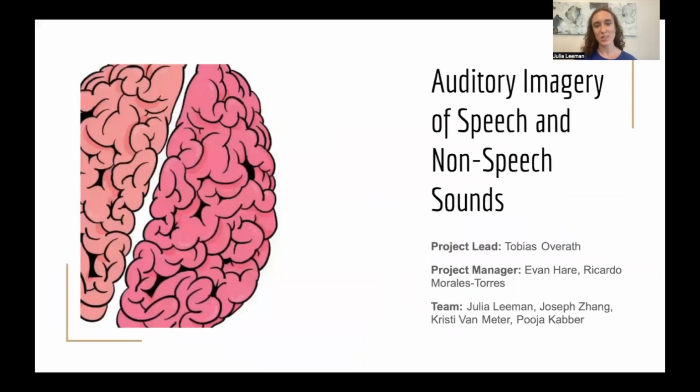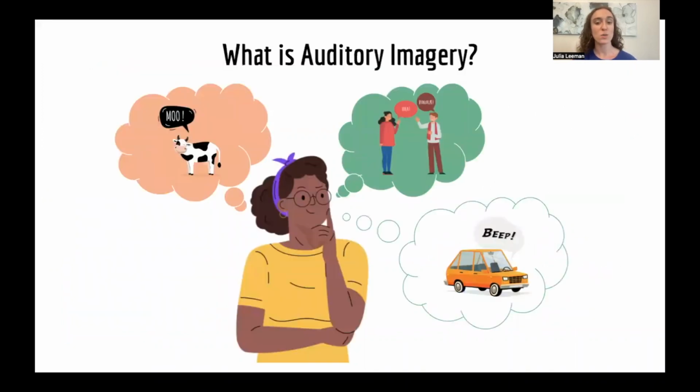Our project is auditory imagery of speech and non-speech sounds. Auditory imagination, also known as auditory imagery, is the internal experience of sound without an external sound source. Research in this area is very important because it could help us learn more about memory and even help inform